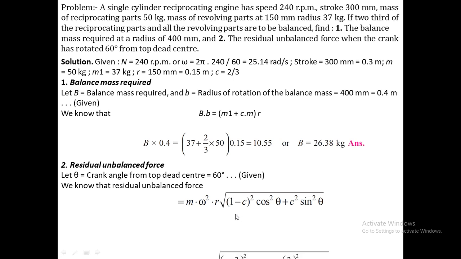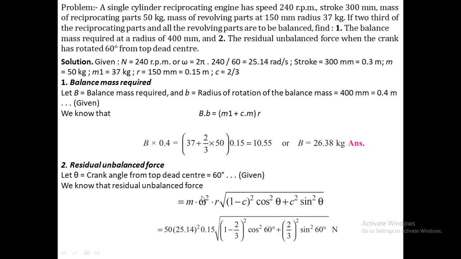So here we are going to put all the values. m is 50, omega 25.14 square, r 0.15, 1 minus the value of c, which is 2 by 3, so cos square 60, then the value of c is 2 by 3 square and sin square 60. So in Newton, the final answer is 2849 Newton.